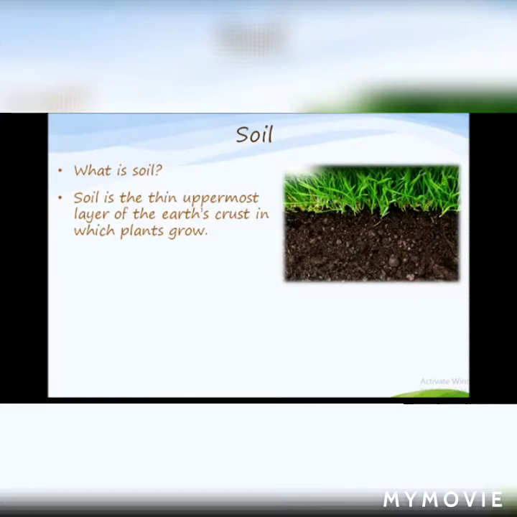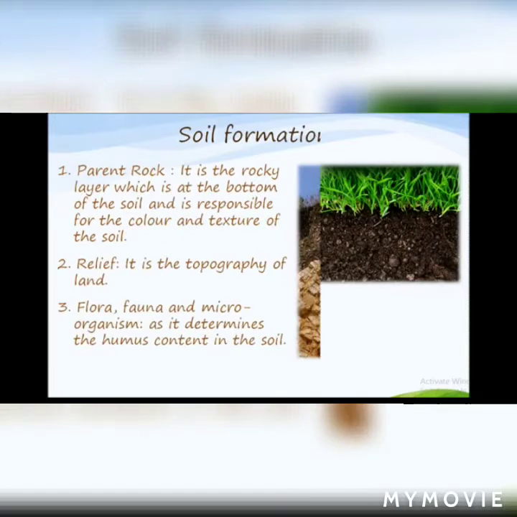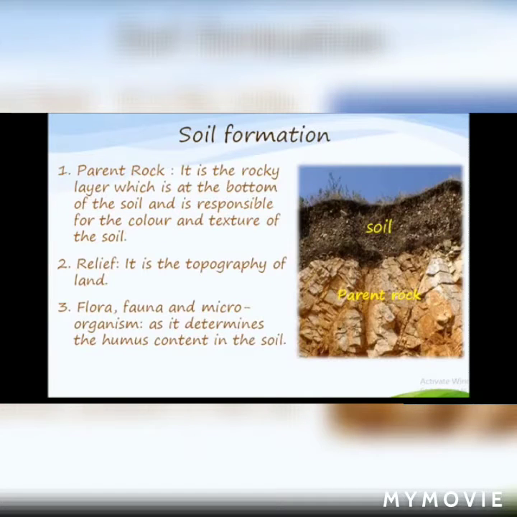Now we know what soil is. Let us see how soil is formed. There are a total of 5 factors which affect the formation of soil. The first one is parent rock. It is the rocky layer which is at the bottom of the soil and is responsible for the color and texture of the soil. The second factor is relief. It is the topography of land.